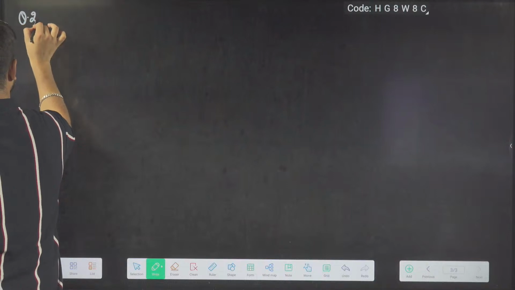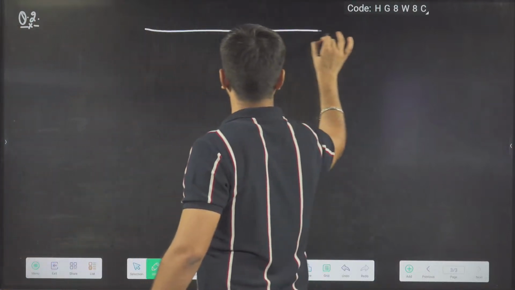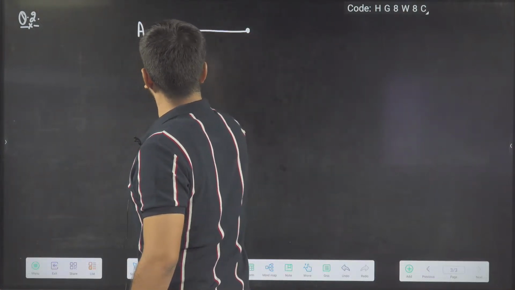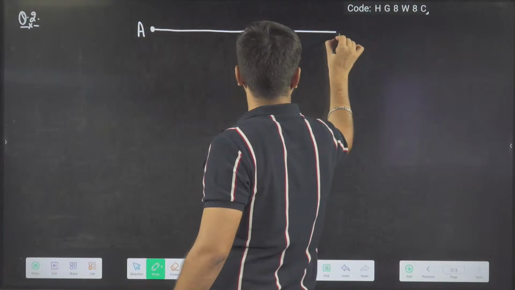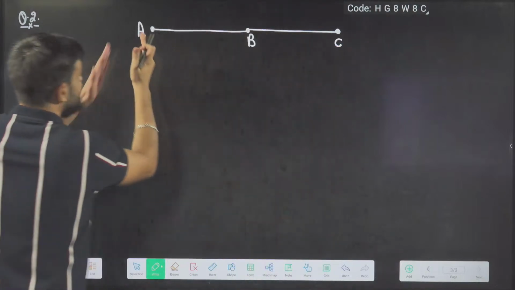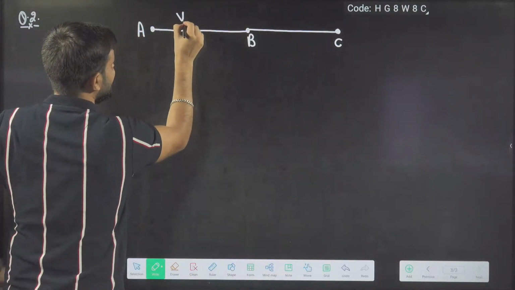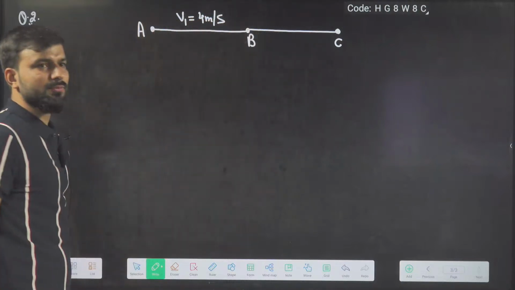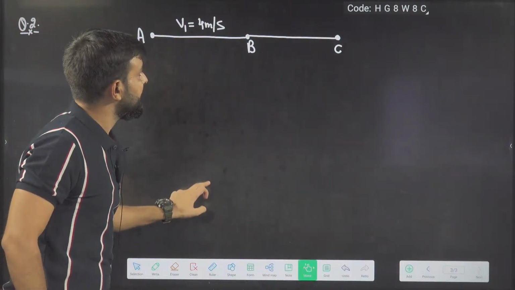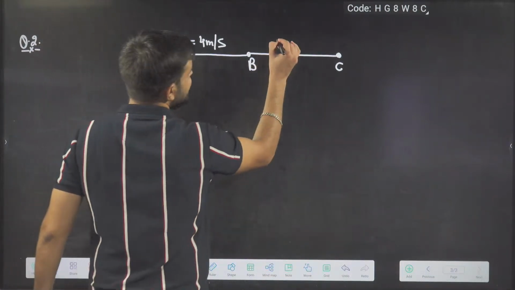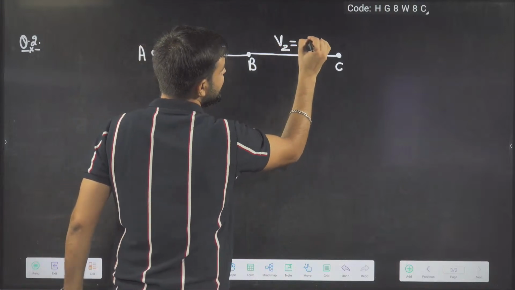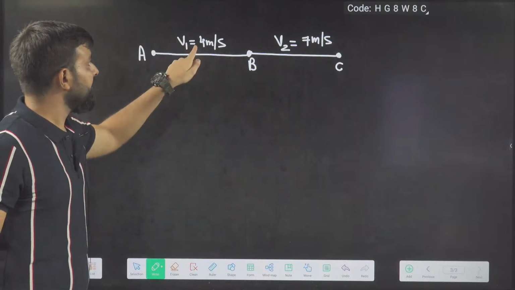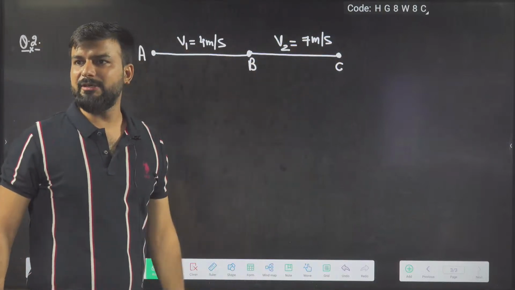So the new question we are having is very easy. The object is moving from A to B. First it started its motion from A, then reached point B, then went to C. From A to B, it is moving with a speed of 4 meter per second, and then it is moving with a speed of 7 meter per second from B to C. A to B 4 meter per second, B to C 7 meter per second.